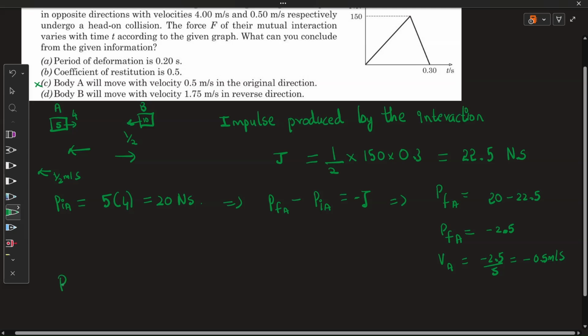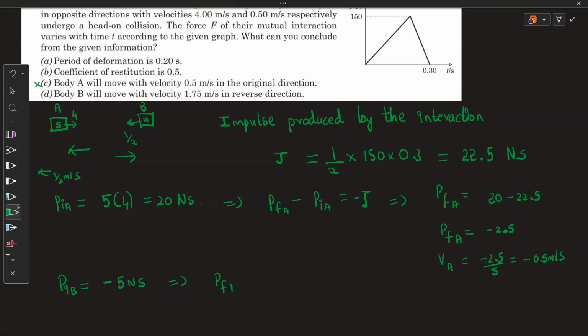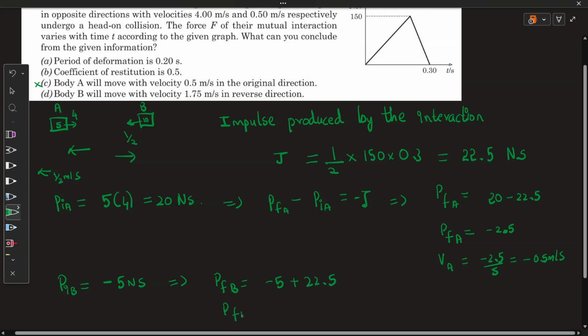Similarly, if I calculate the initial momentum of B, it is nothing but minus 5 Newton second. So final momentum of B is minus 5, which is P initial of B, plus J, plus 22.5, and P final of B I get as 17.5 Newton second.